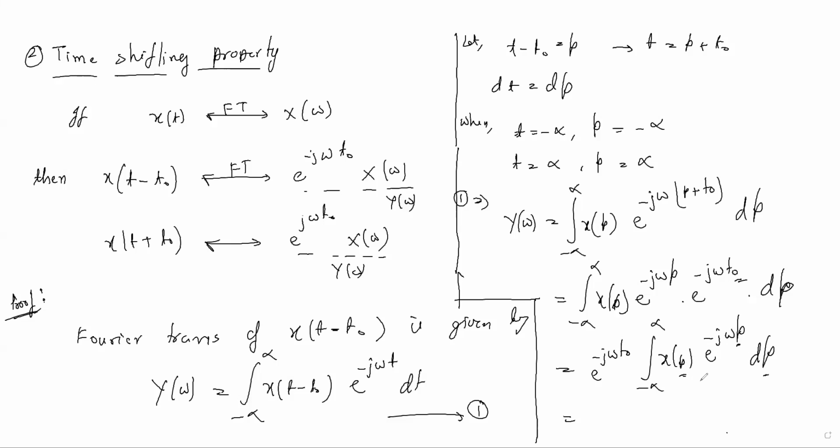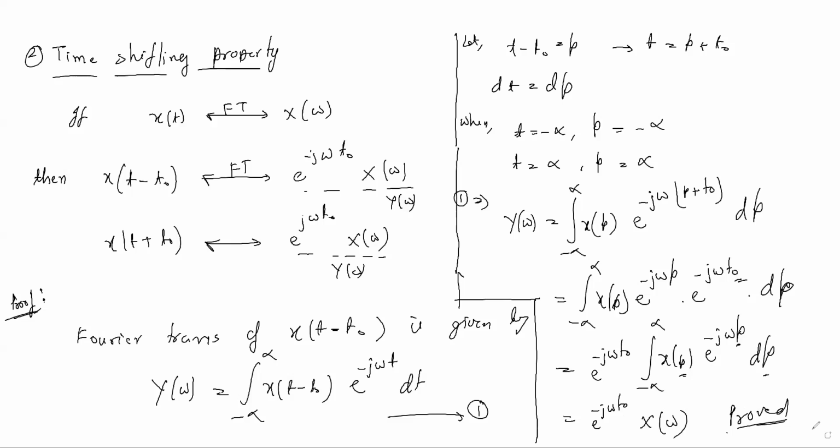It falls in the Fourier transform equation. So you can write e to the power minus j omega t naught X of omega. You can write this thing. Okay, so this is proved. Like this, we can solve the time shifting property.